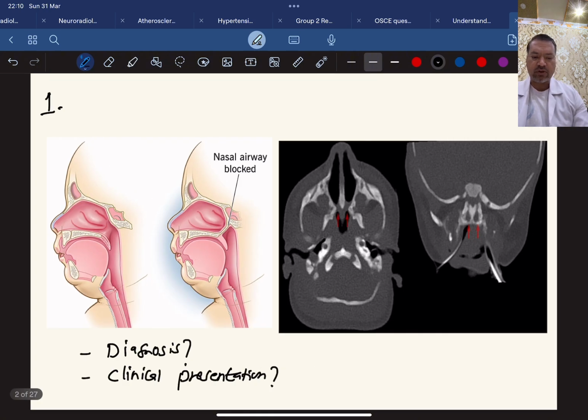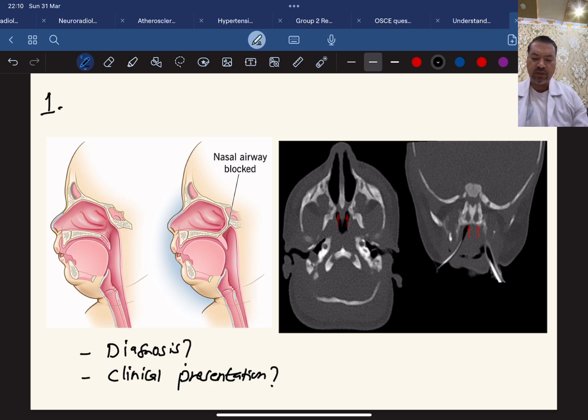The first question is, if the OSCE question is asked like that, they have shown you a picture and the CT scan. So what is the diagnosis they are asking, and they may provide you a clinical clue here.